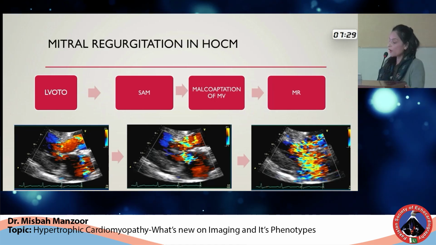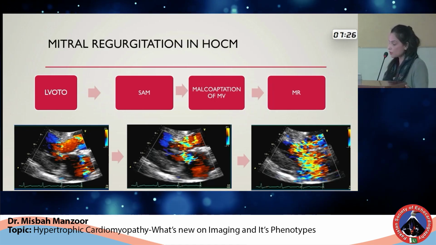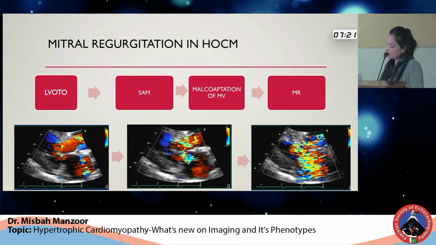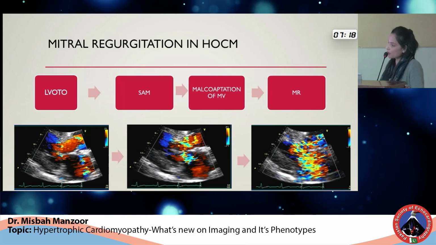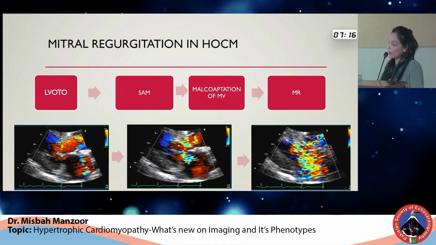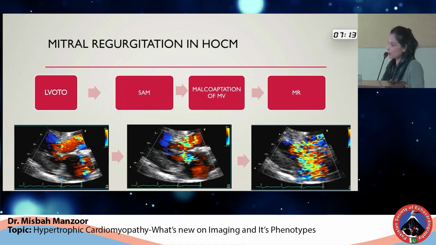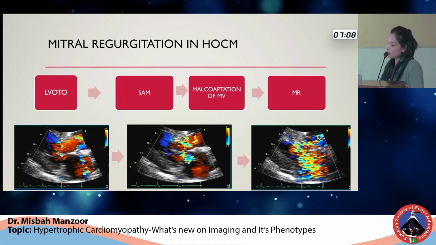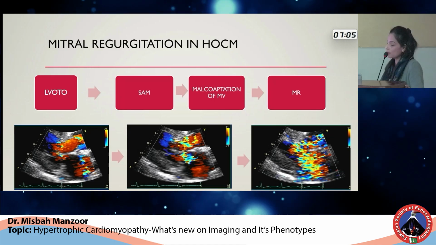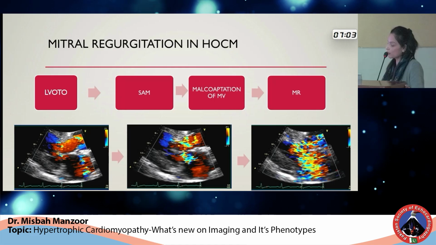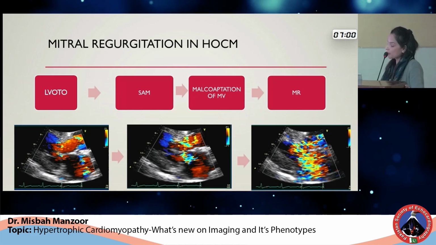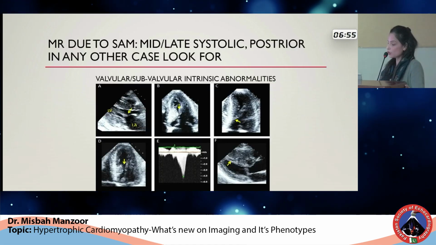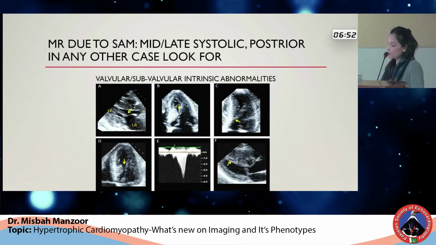The mechanism of MR in HOCM is basically as a result of the LV outflow tract obstruction, where an effect called the Venturi effect is created. This effect creates a negative suction pressure that causes a dragging force on the mitral valve apparatus, dragging the anterior mitral leaflet as well as the posterior mitral leaflet towards the LV. This results in systolic anterior motion of the anterior mitral valve leaflet, and finally malcoaptation of the mitral valve that results in a posteriorly directed jet of MR. So the MR in HOCM should be mid or late systolic and posteriorly directed.